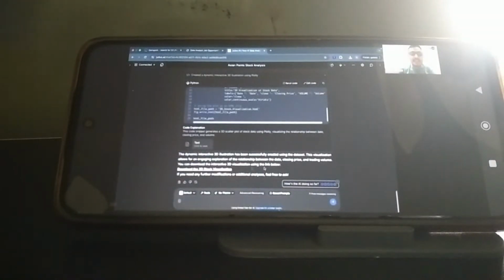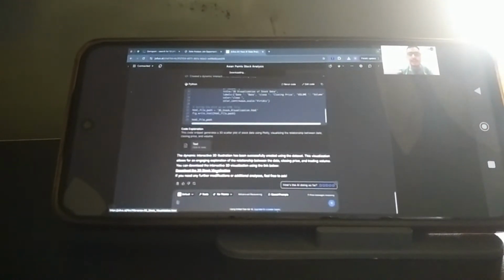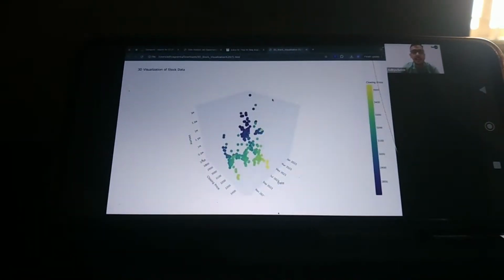It integrated the powers of Python along with HTML. And if I click over here, there is some sort of thing which has been downloaded.